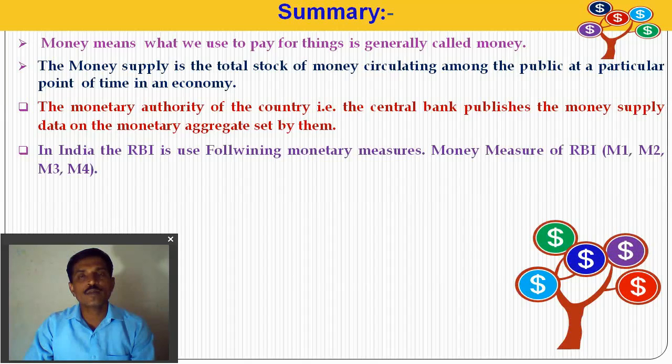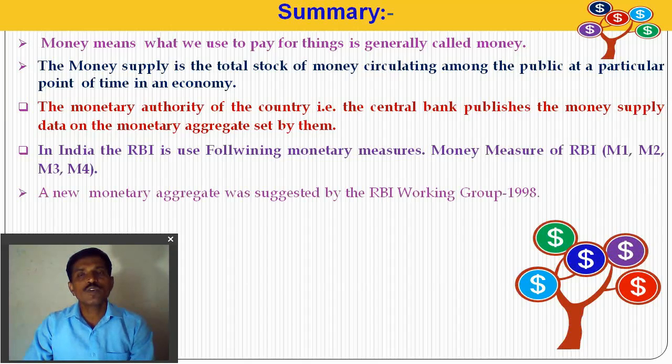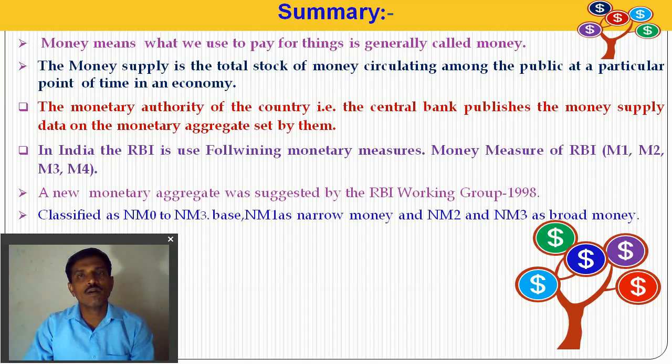The Reserve Bank of India publishes data about M1, M2, M3 and M4. New money measures were suggested by the YV Reddy Group in 1998, classified as NM0 to NM3. NM1 is the narrow money measure, and NM2 and NM3 are broad money measures.